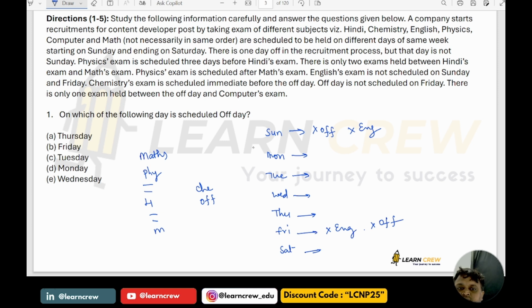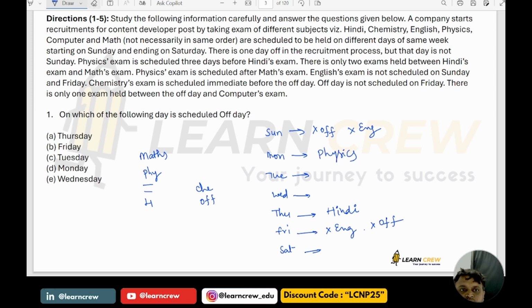So you can say here maths, physics, 2 days in between: 1, 2, 3, 4, 5, 6, 7. So maths is not here. So we have this one: 1, 2, 3, 4, 5. So Hindi is the 5th one, that is, Hindi is Thursday. You can fix it here. And before that, the third day, 1, 2, 3, was physics.